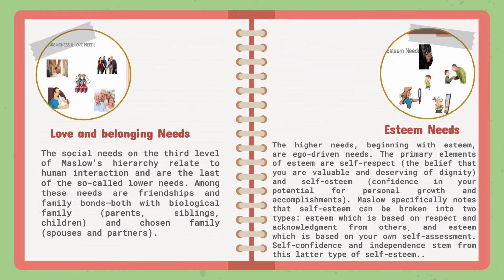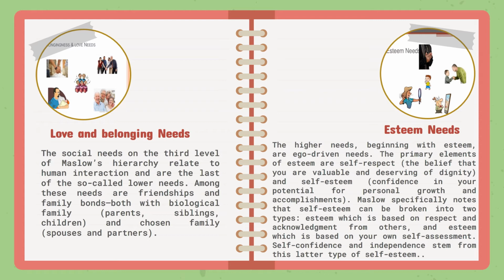The next on the hierarchy of needs is the love and belongingness needs. The social needs on the third level of Maslow's hierarchy include the desire for friendship, the wish for a mate and children, the need to belong to a family, a club, a neighborhood, or a nation. Love and belongingness also include some aspects of sex and human contact, as well as the need to both give and receive love. The fourth level is the esteem needs.